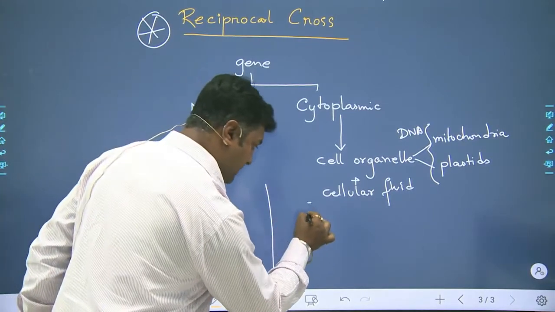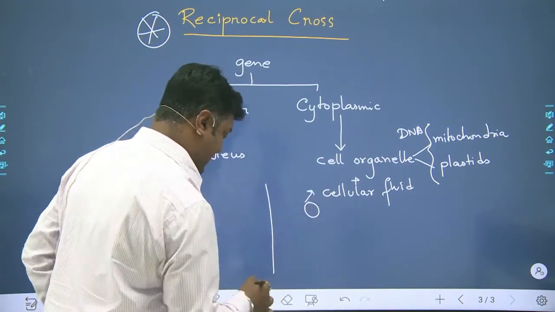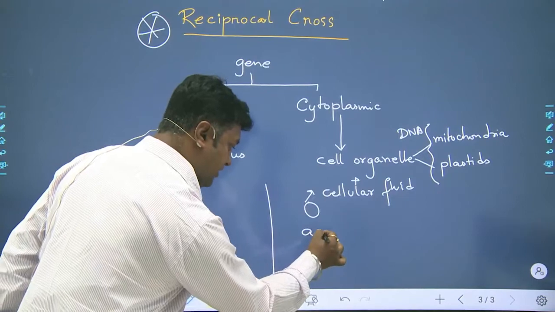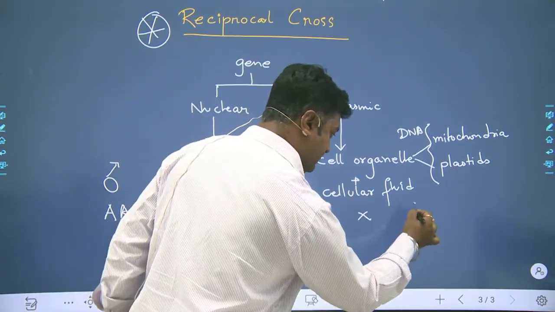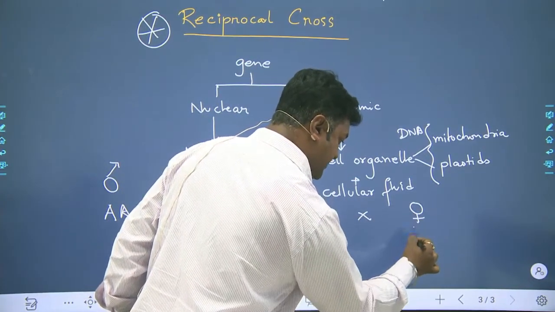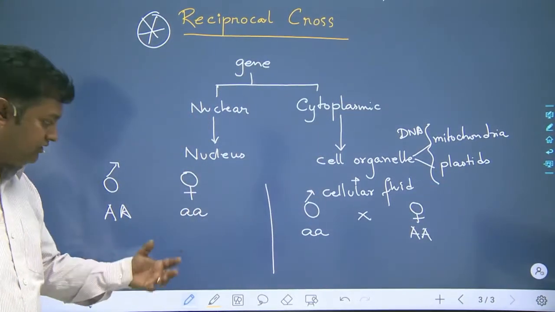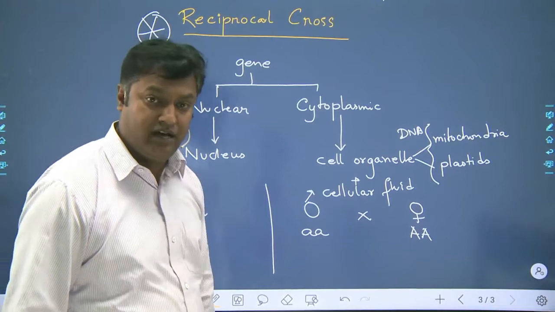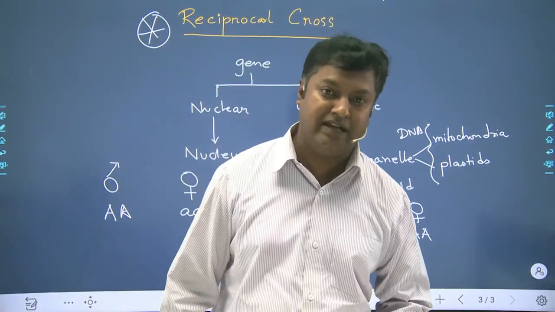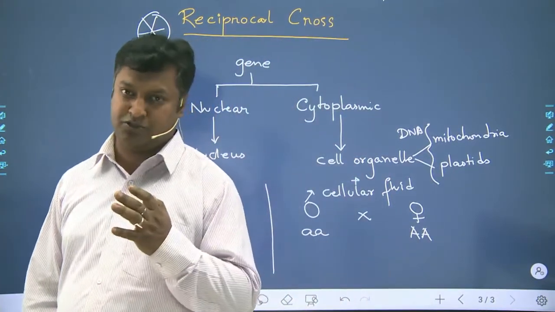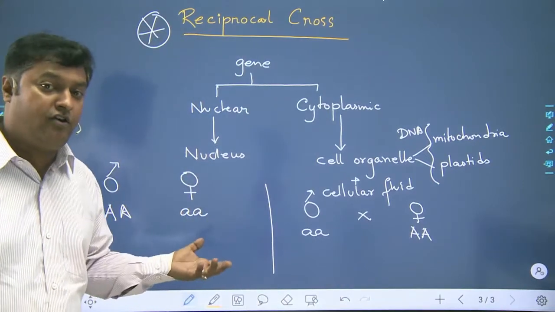So now the male will be taken as small a, whereas the female will be taken as capital A. This kind of crossing is known as a reciprocal cross. Clear? So how do we perform it?